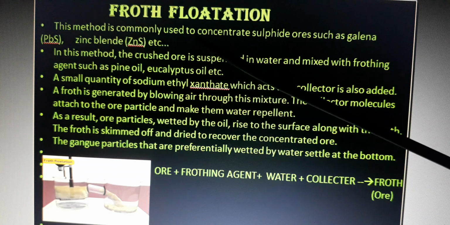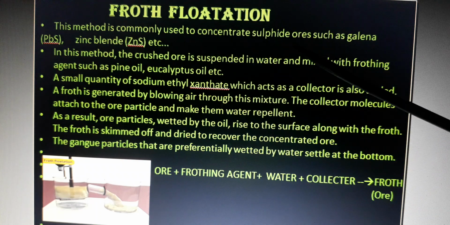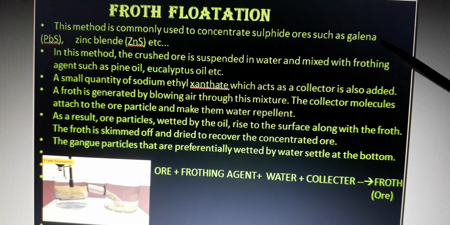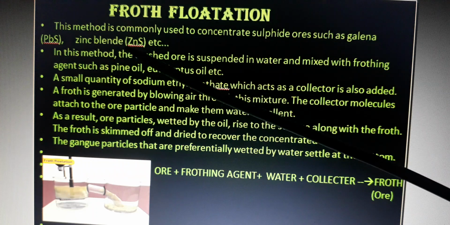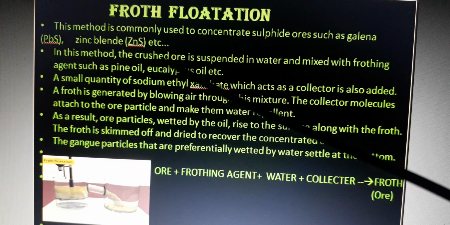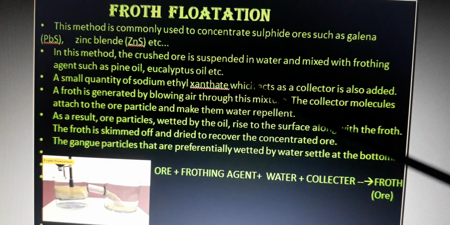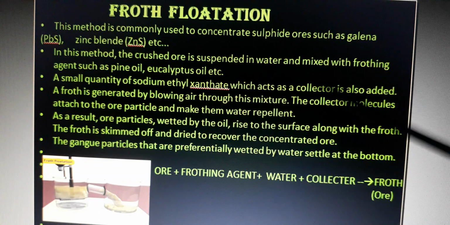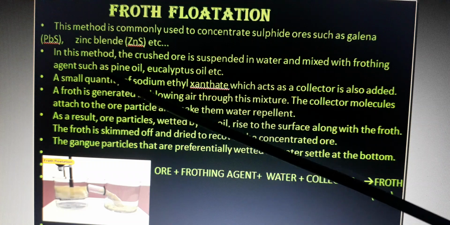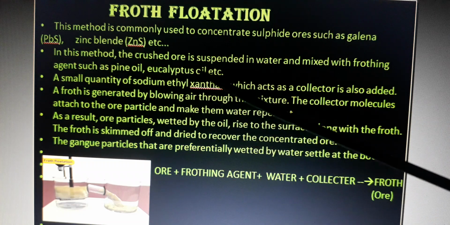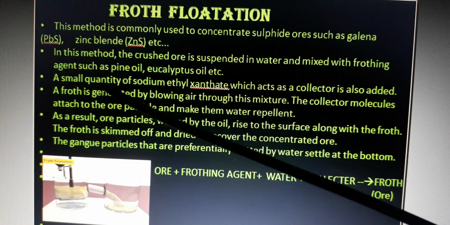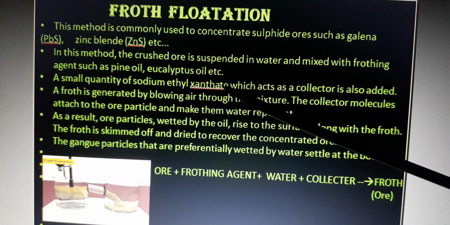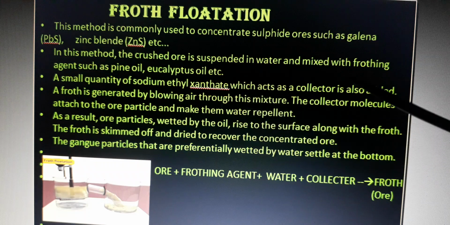This method is commonly used to concentrate sulfide ores, for example galena and zinc blende. In this method, crushed ore is suspended in water. So the ore is first mixed with the water and then with a frothing agent. An example of a frothing agent is pine oil or eucalyptus oil. A small quantity of sodium ethyl xanthate, which acts as a collector, is also added.